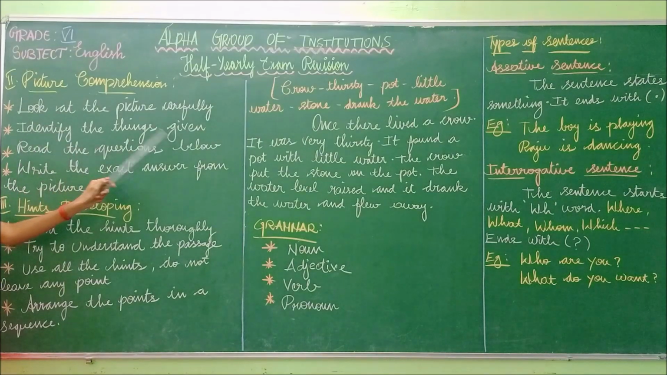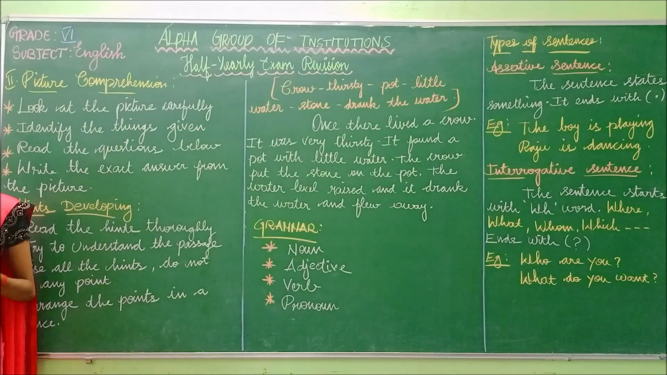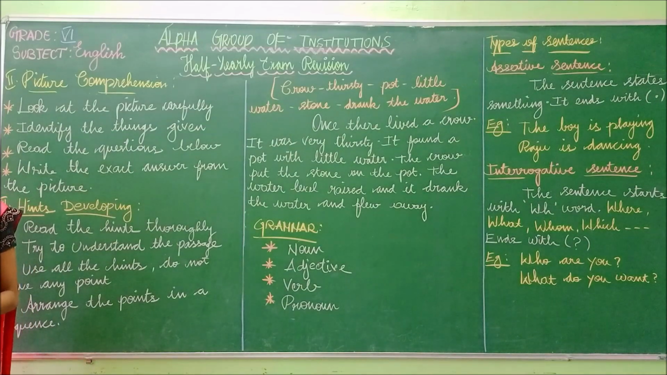Identify the things given. The picture will be very colorful and will contain many things and objects. You have to identify what all the things and objects given in the picture are. Read the questions below. After observing the picture, you have to move on to the questions given below the picture. Write the exact answer from the picture.